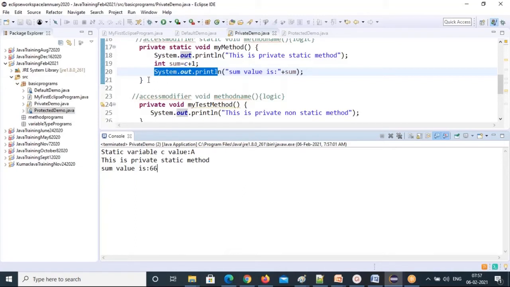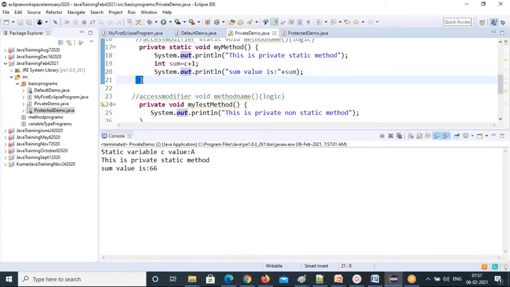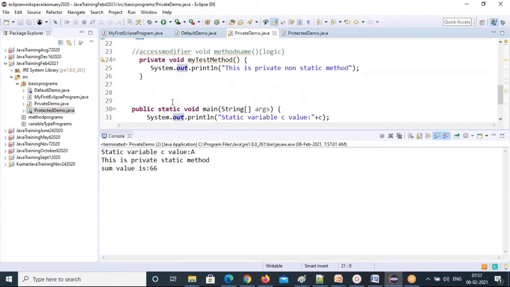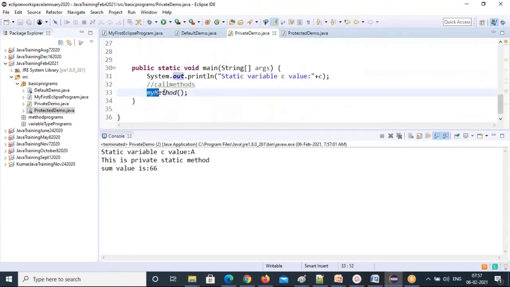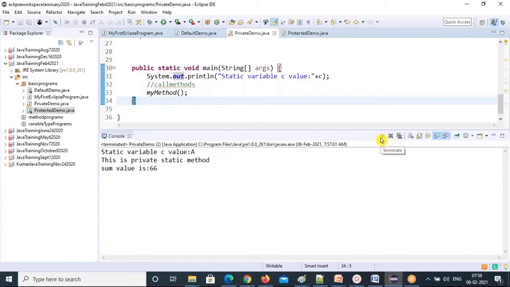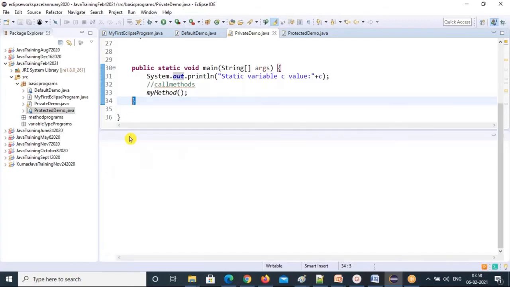So this code executed, then there is an end curly brace. That means the method will understand there is no more code to execute. So my method is done. Then it will look for any other statement. Then it's this end curly brace. That means execution is done. No more lines to execute, so it will stop execution. That's why it stopped the execution. This is how execution is over.